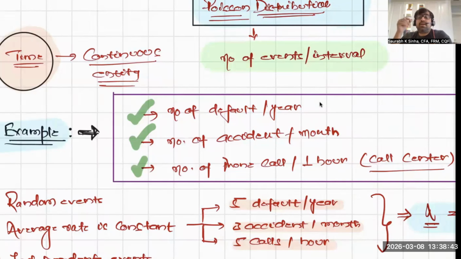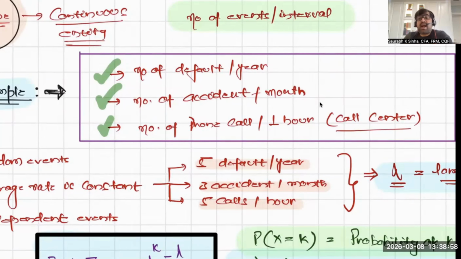Similarly, if you want to model accidents in a month or phone calls in an hour, you must be aware of the average number of accidents or calls, which is the mean value, expected value, or average value. Otherwise you won't be able to use Poisson distribution.